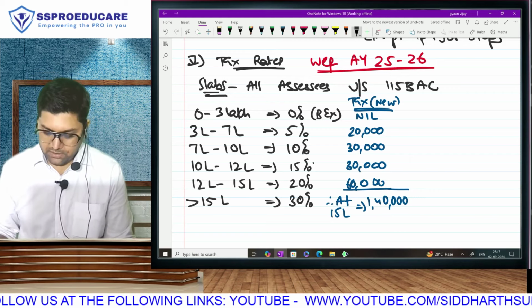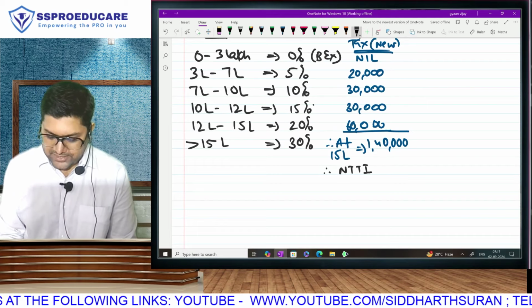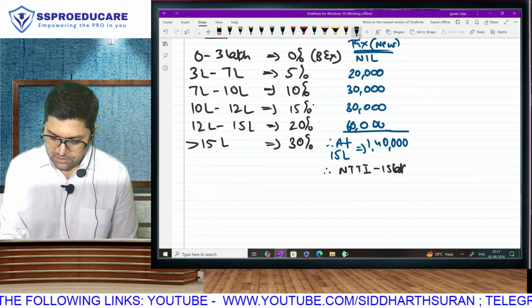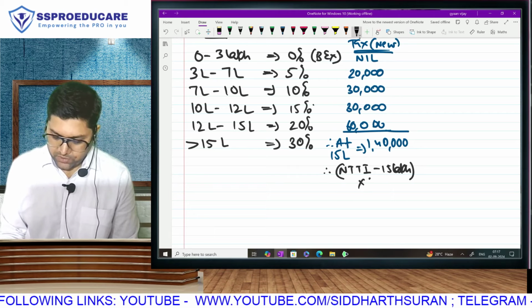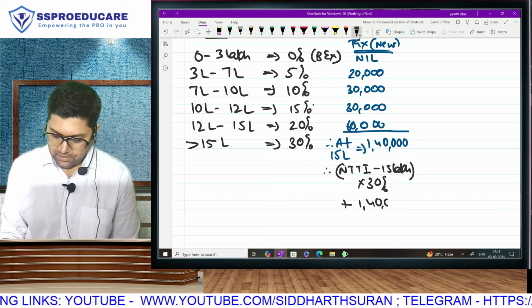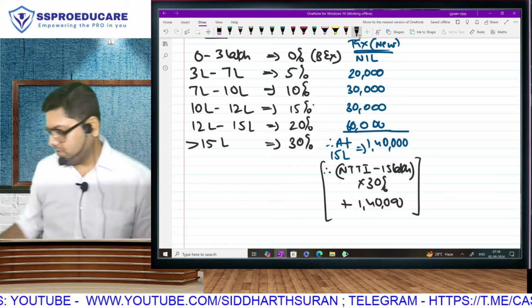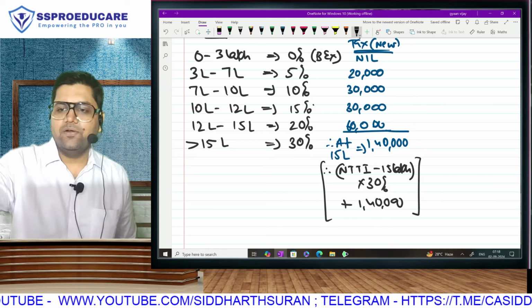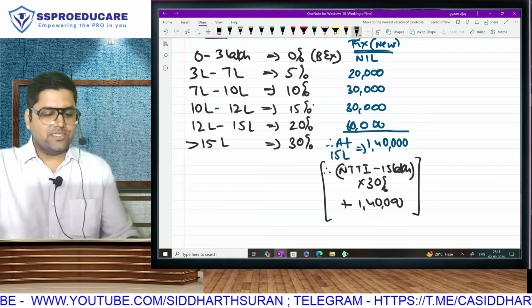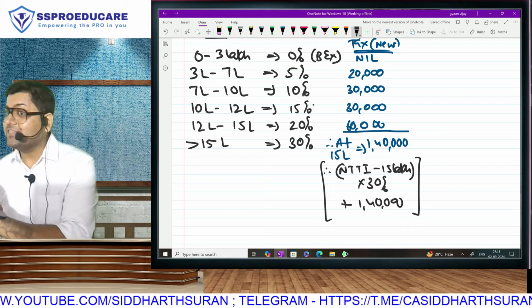Therefore, after today, what you are going to do? Net taxable total income minus 15 lakh, into 30%, plus 1 lakh 40,000. Somewhat similar to what you have been doing in the old regime also. How, sir? 3 categories now.